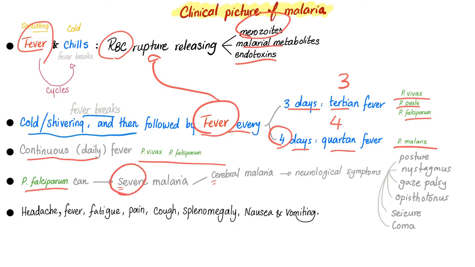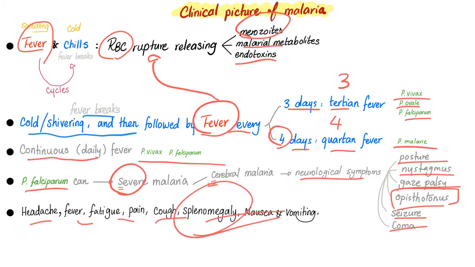What do you mean by severe? I mean cerebral, neurological symptoms, postural problems, nystagmus, gaze palsy, opisthotonus, seizure, and coma. Opisthotonus. Okay. Headache, fever, fatigue, pain, cough, splenomegaly, nausea, and vomiting.